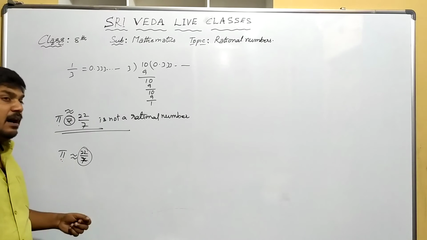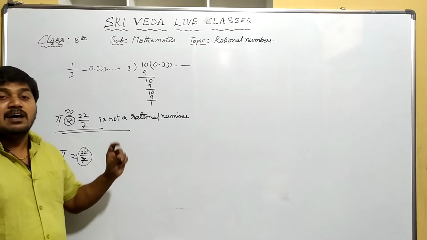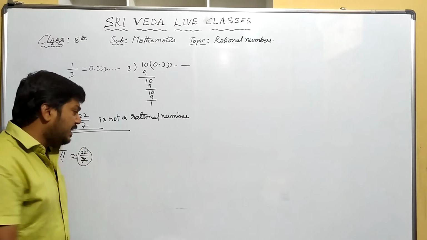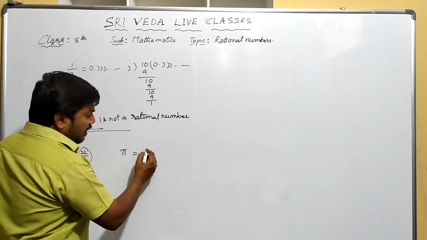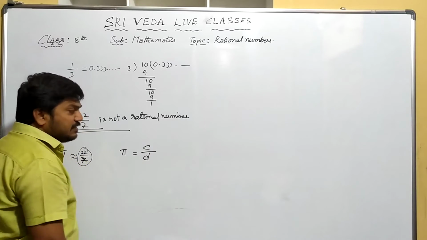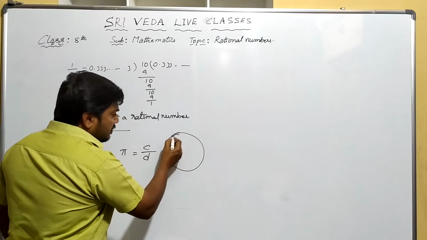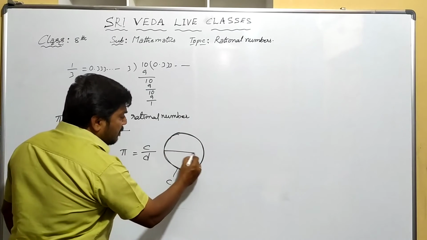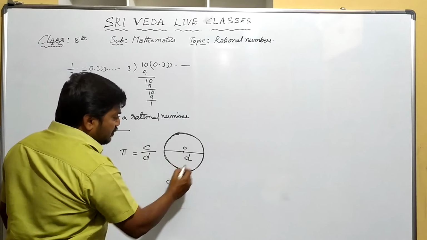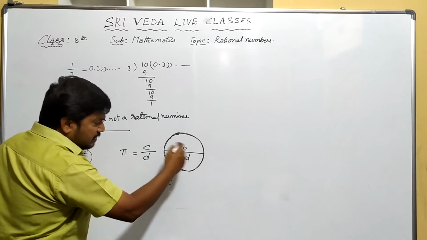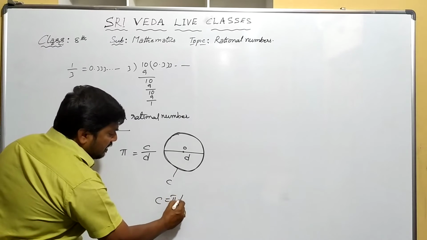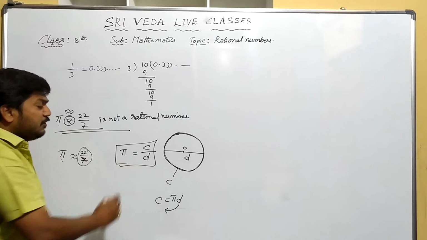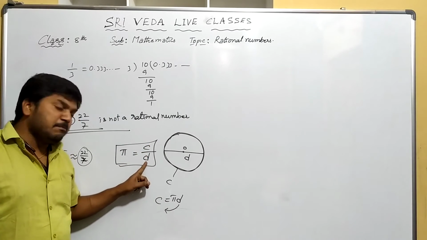So what is the exact value here? Pi is the ratio between the circumference of a circle and its diameter. So there is a circle whose circumference is c. Here is the diameter d. This is the center O. Now what is the circumference? c is equal to pi d. Now bringing this to either side, pi equals the ratio between the circumference and its diameter.